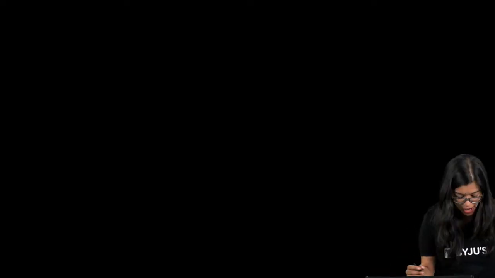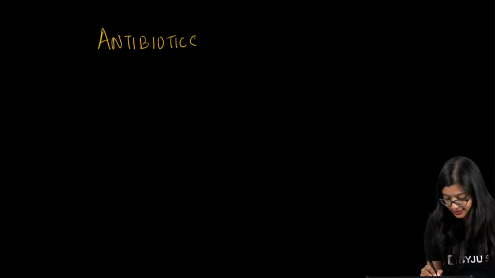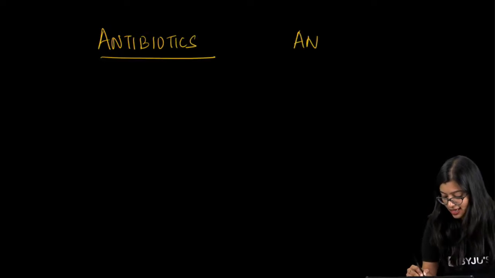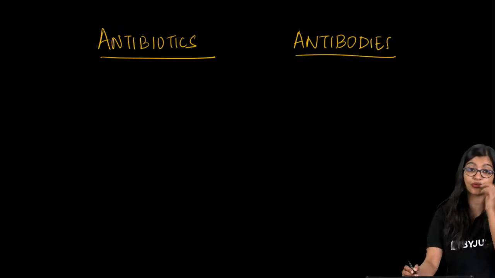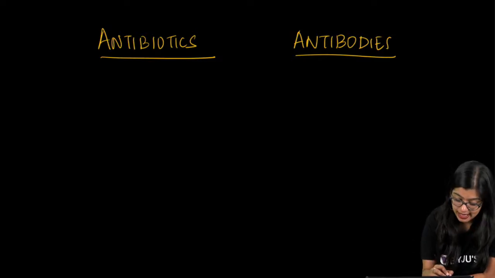Antibiotics and antibodies. Now I want you all to take a picture of what I am about to write because most of you will have this doubt. So what are antibiotics?